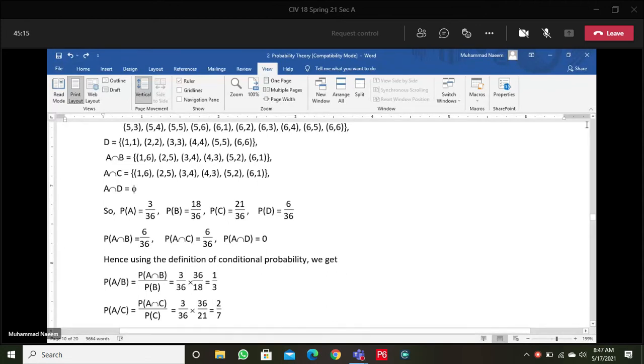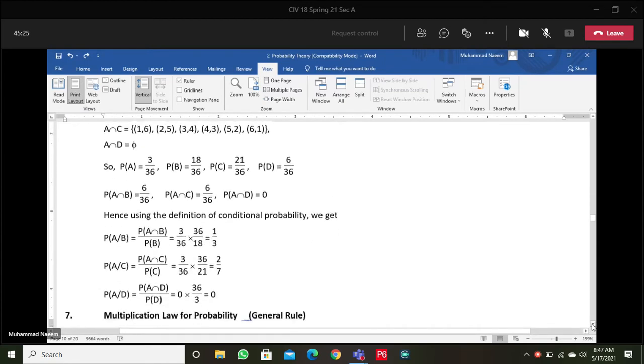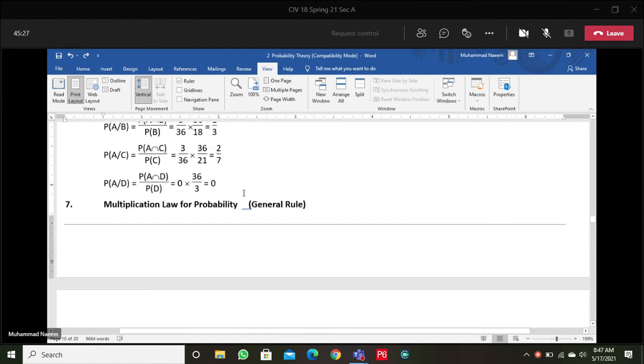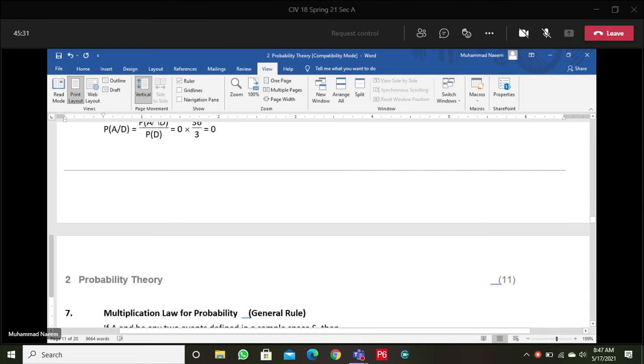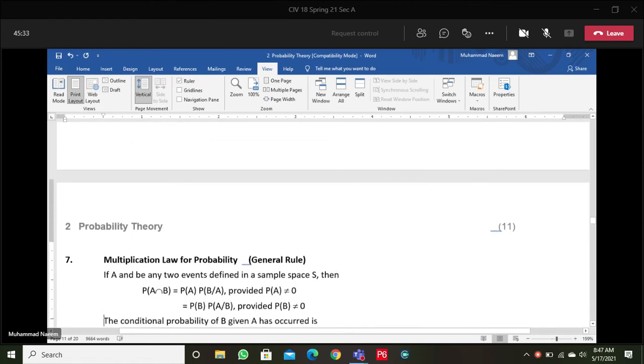Also, we have discussed some conditional probabilities in the example of rolling a pair of dice. Now we are able to define the multiplication law.